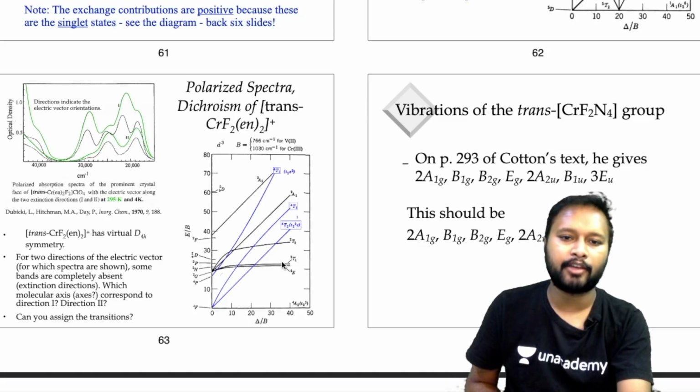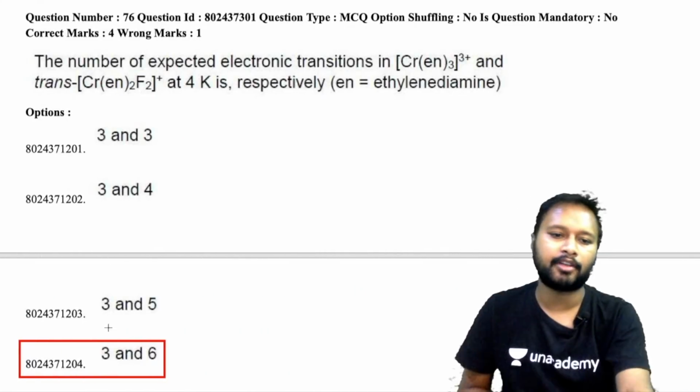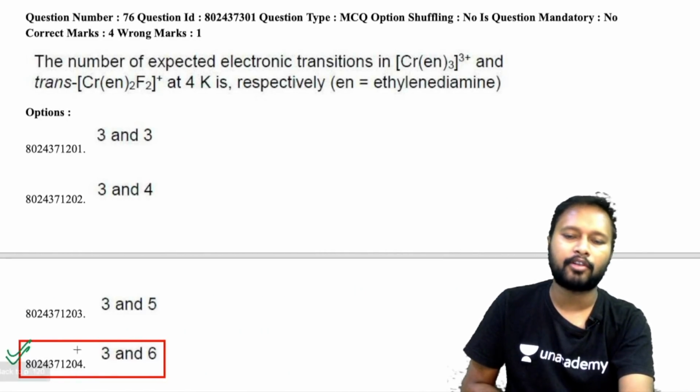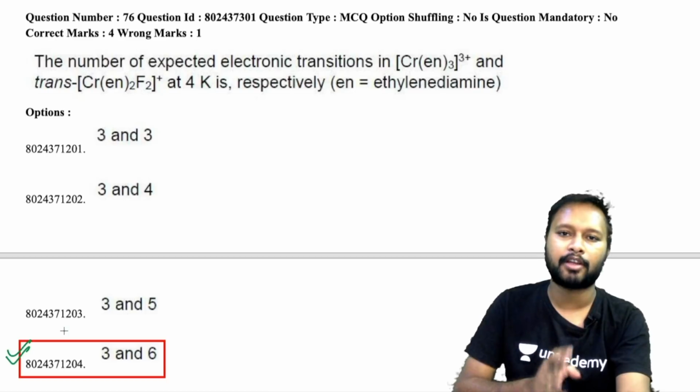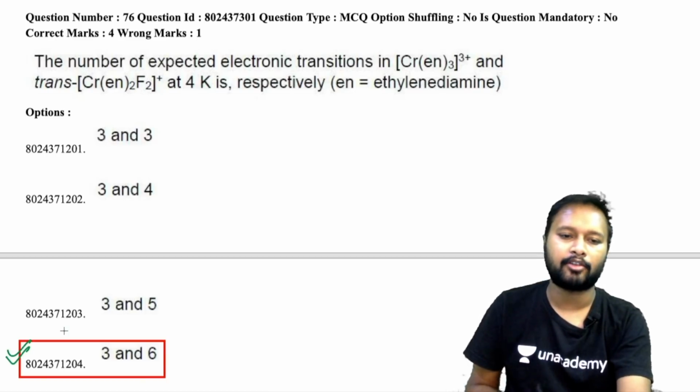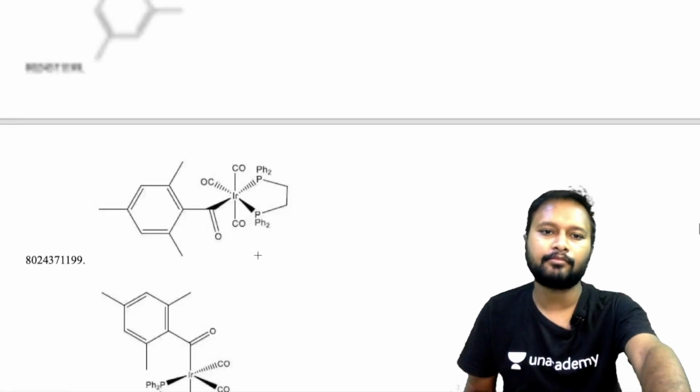If you count how many peaks there are: 1, 2, 3, 4, 5 and 6. If you go from the lowest state, you will get 6 peaks here also. So that is also a correct answer. It's not wrong. Many of you were confused about whether it is correct or not. It is correct in the answer key.